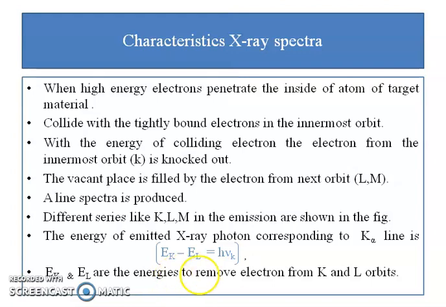In a similar way, we can continue, and when such energy emission takes place from particular orbits and the difference between the energies constitutes the X-ray photon, then such a spectrum is called characteristic X-ray spectra.